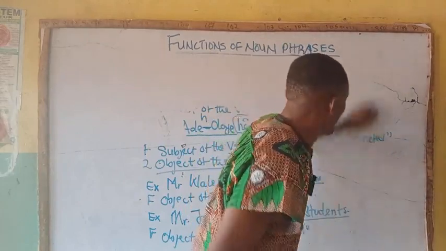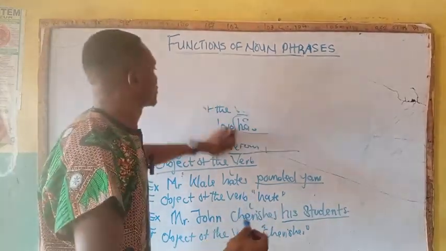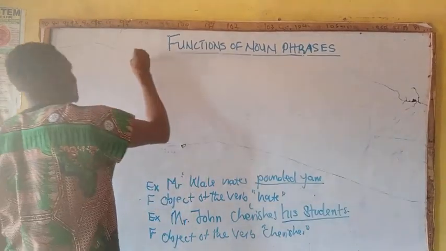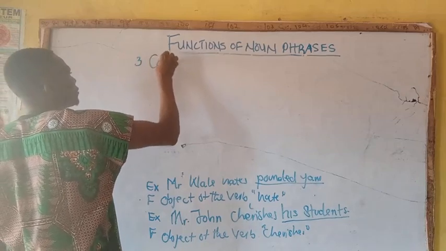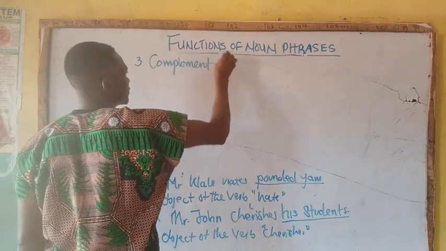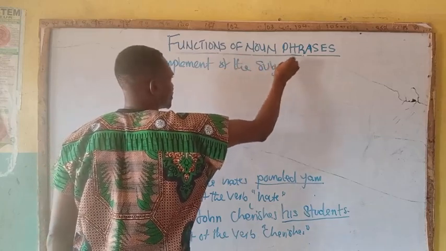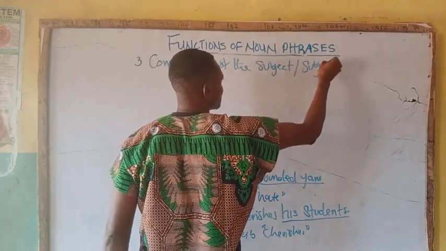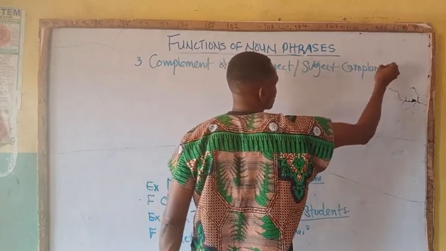Complement of the subject, rather. Complement of the subject. That is number 3. Complement of the subject, or we call it subject complement, whichever way.